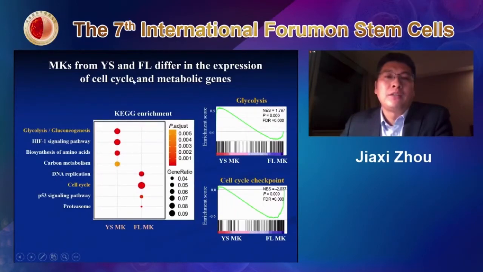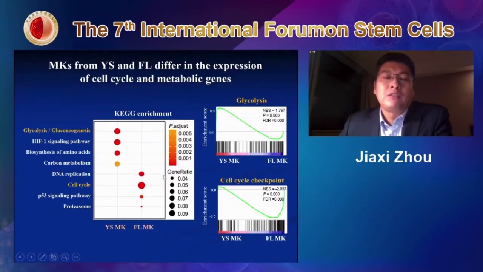We found something very interesting in the difference between them. As you can see here, we found some glycolysis genes enriched in the yolk sac. In contrast, there are genes enriched in the cell cycle in the fetal liver. So I guess this may be correlated with megakaryocytes from the fetal liver having a higher proliferation potential than those from the yolk sac.